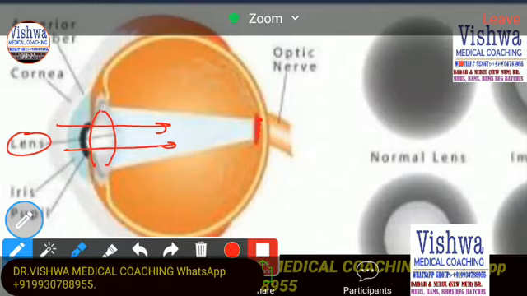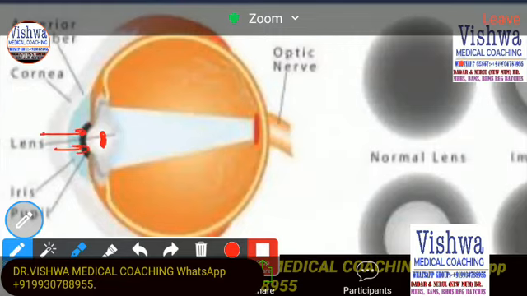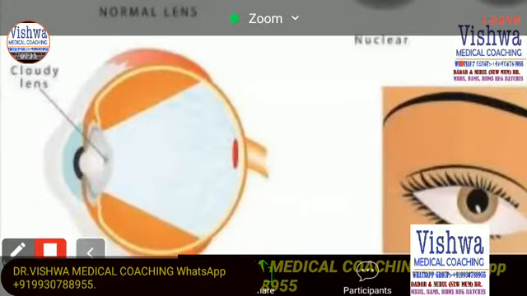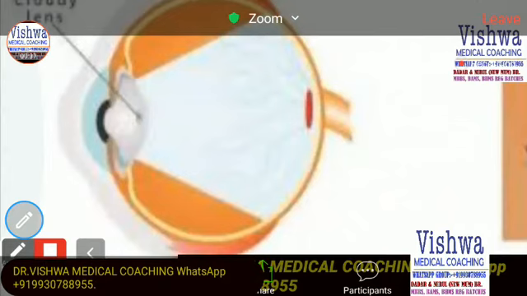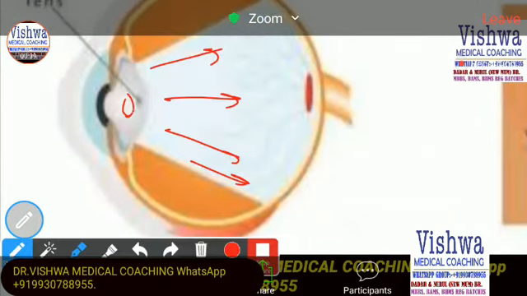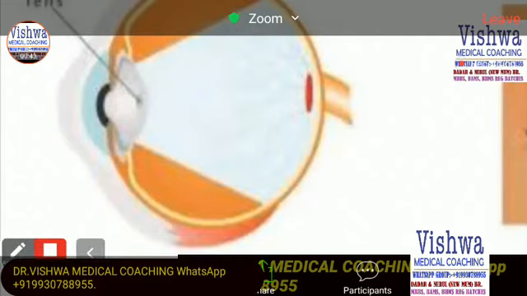Now, if there is any cloudiness in the lens, that can be seen through the slit lamp examination. If you can see, if there is a cloudy lens, the light can get scattered throughout the eyeball, and you will be able to see the cloudiness in the slit lamp examination. That is the idea behind giving the slit lamp examination.